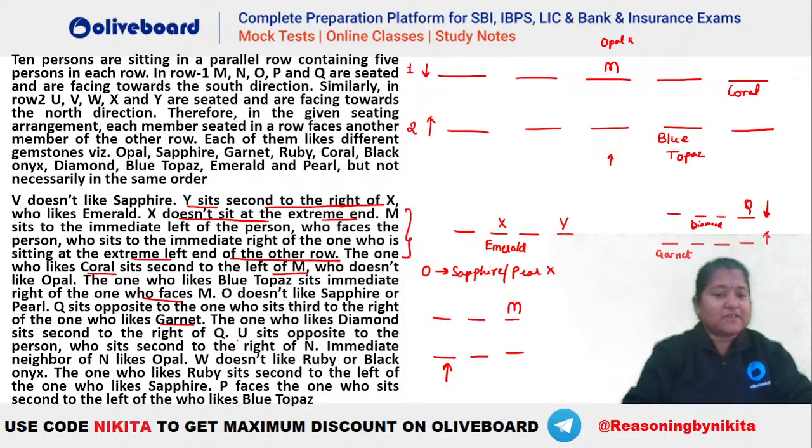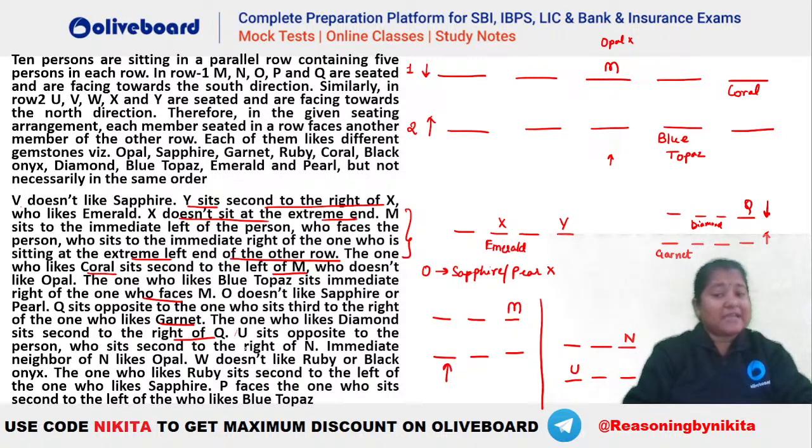आगे देखो what is given. After that what is done? U sits opposite to the person who sits second to the right of N. ठीक है, इसको भी बना लेते हैं. Let's see what is given here. So U is opposite to a person. Now we know that U has to be facing the north. Okay. So U is opposite to this person here, right? U is opposite to this person who is second to the right of N. That means N will be something like this, isn't it? So U is opposite to a person who is second to the right of N.